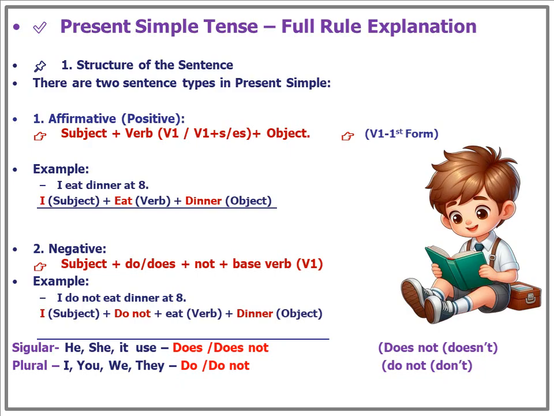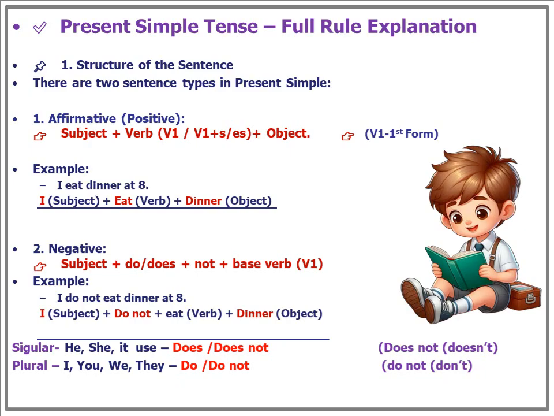Example. I eat dinner at 8. In this, I is the subject plus eat is the verb plus dinner is the object. Negative: subject plus do/does plus not plus base verb, V1. Example. I do not eat dinner at 8. I is the subject plus do not plus eat is the verb plus dinner is the object. Singular he, she, it use does not, doesn't is what we call the short form of does not. Plural, do not, don't we call the short form of do not.